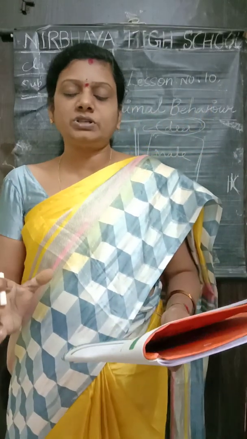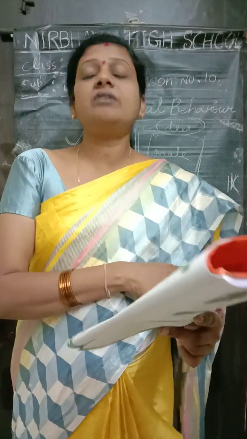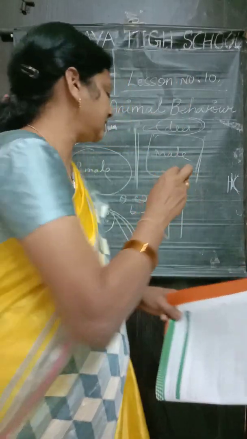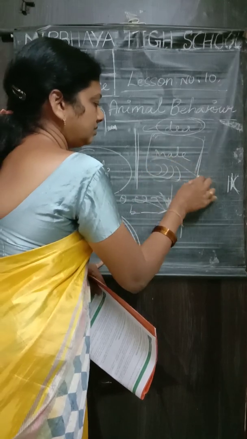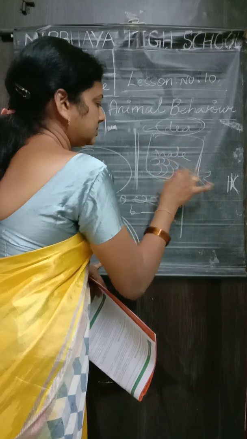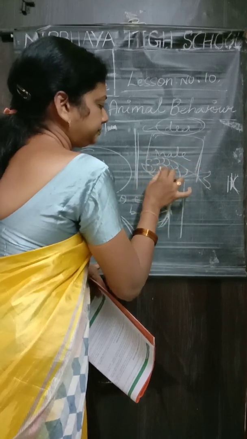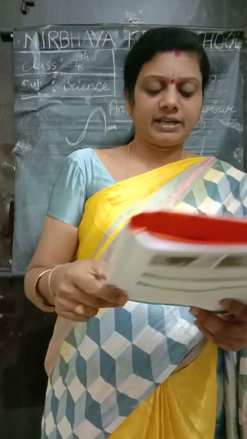For the animals like fish that always live in water, their body is covered with scales instead of hair. The scales. Have you seen them on the fish? Yes. These are the scales instead of hair.